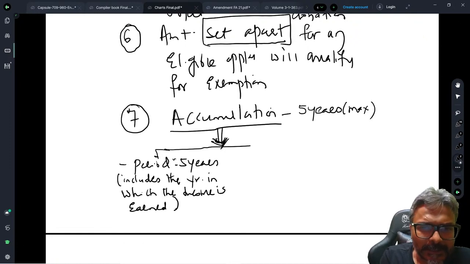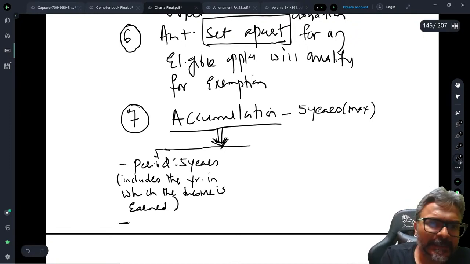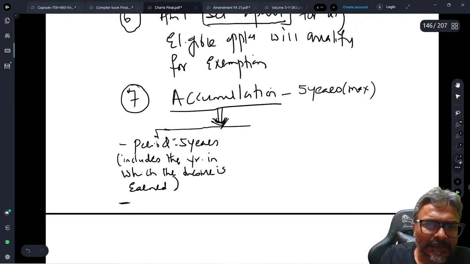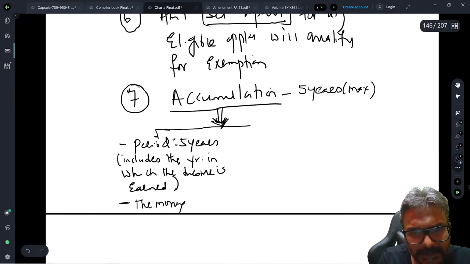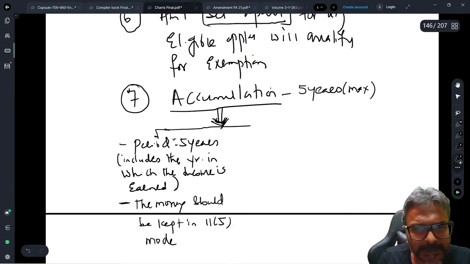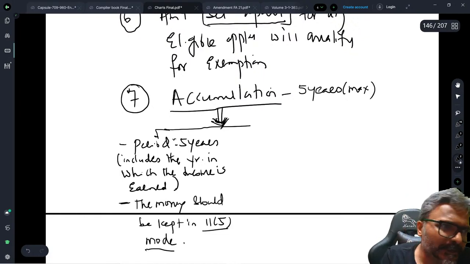That is the point. The second one, students, in this context: the money should be kept in 11.5 mode. What is 11.5 mode? The government securities. 11.5 mode is government securities.